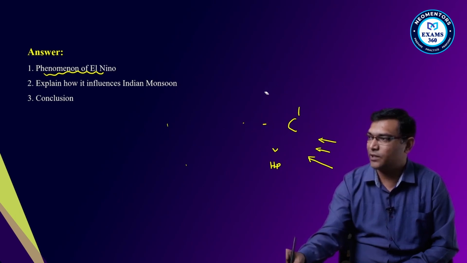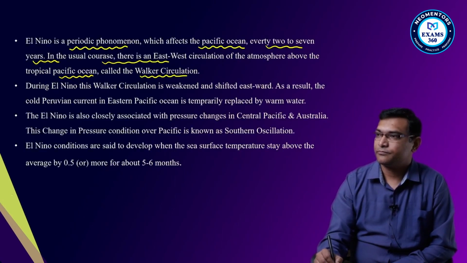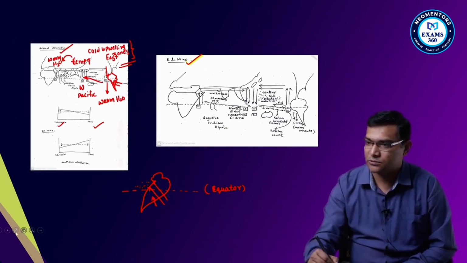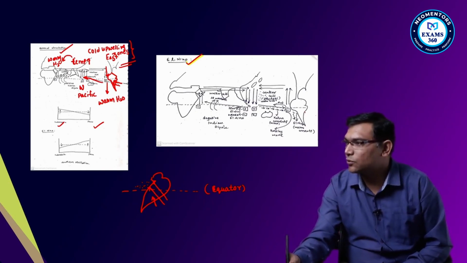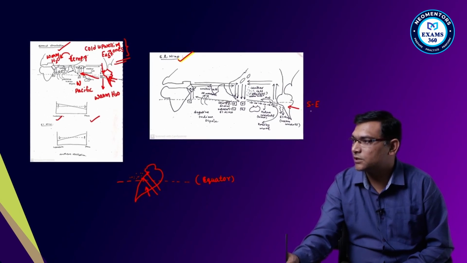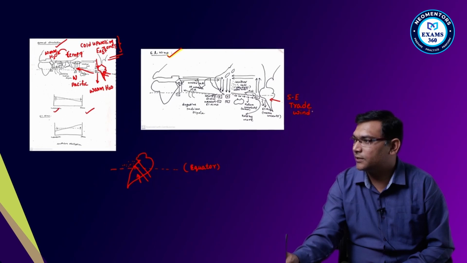So what will happen during the El Nino? During the El Nino, the southeast trade winds will become weak.